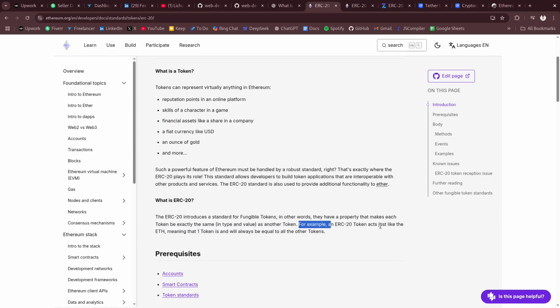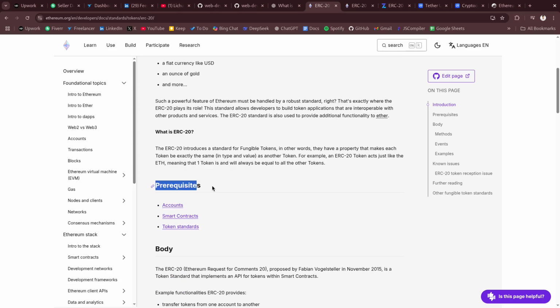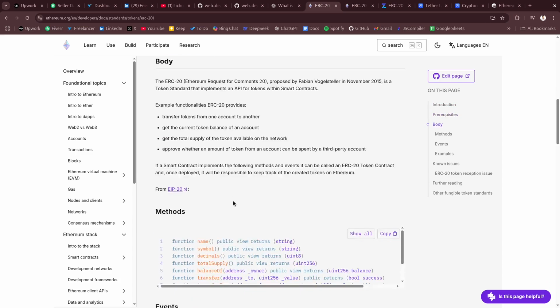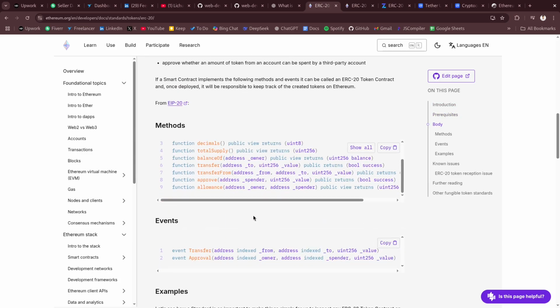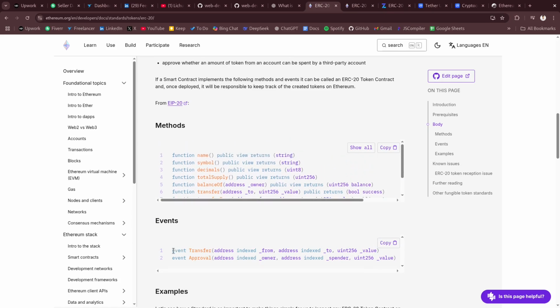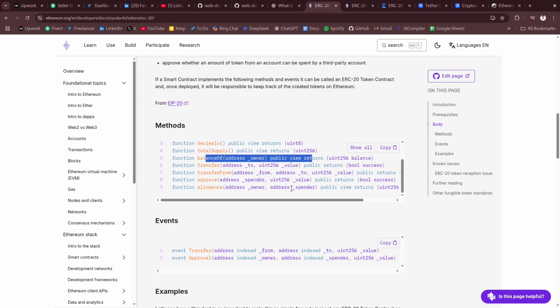An ERC20 token acts just like ETH, meaning that one token is and will always be equal to all other tokens. Here are some prerequisites to create ERC20 tokens. You need to have an account, a smart contract, and token standards you need to follow. Here are a few functions an ERC20 should have, and these are the events. In those methods you can see you can get back the name of the token, symbol, decimals, total supply, balance of, transfer. All the functions make that standard for ERC20 tokens.